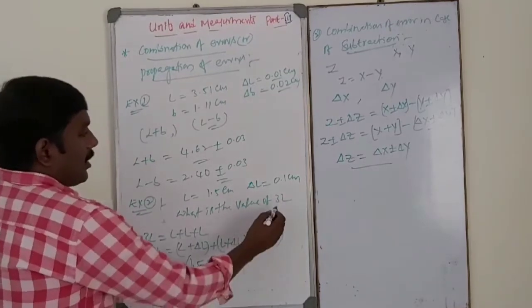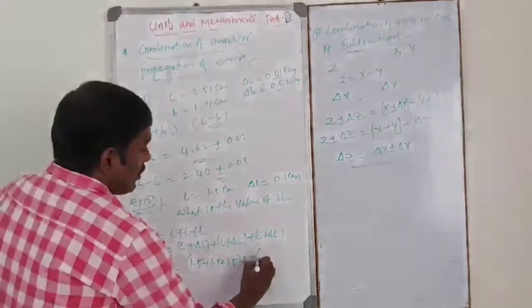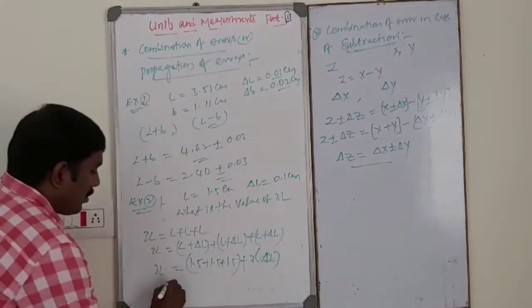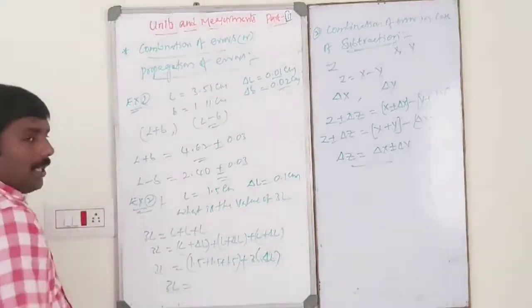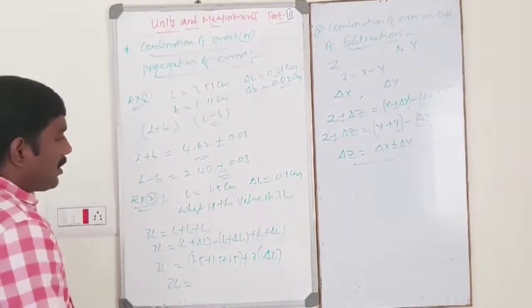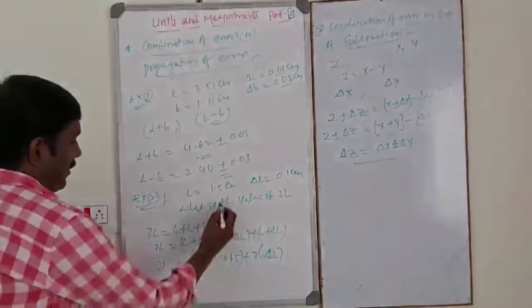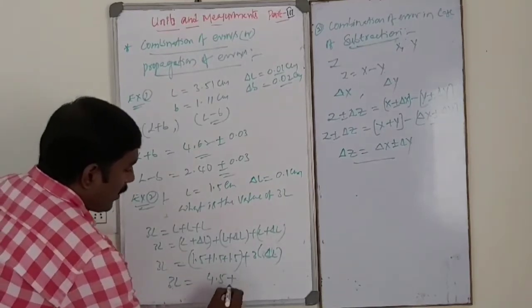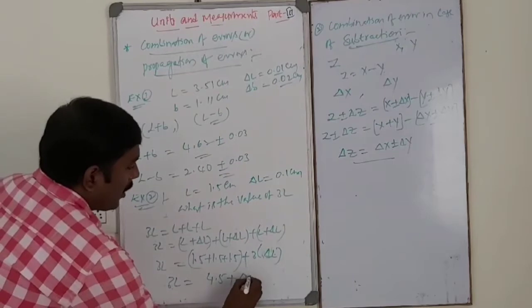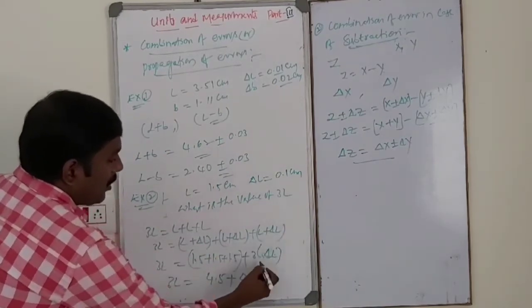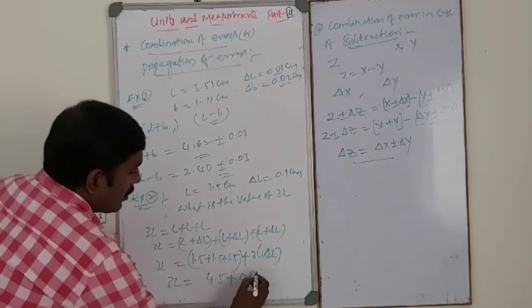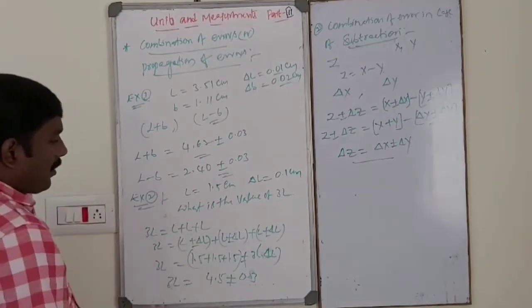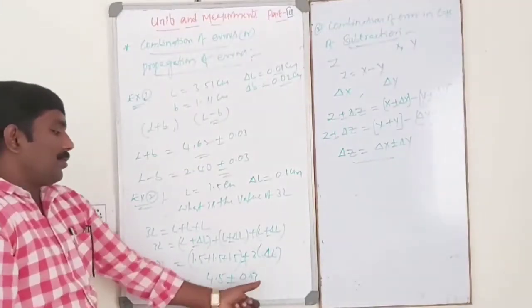And the total error in this case is 3 into delta L. So 3L, the total measured value and error, is 4.5 plus or minus 3 times delta L. Delta L is 0.1, and 0.1 into 3 is 0.3. So 3L is 4.5 plus or minus 0.3.